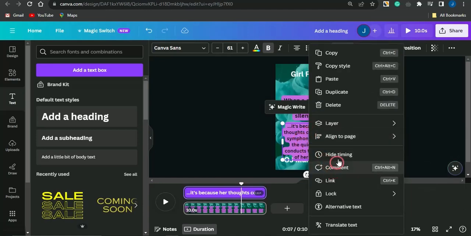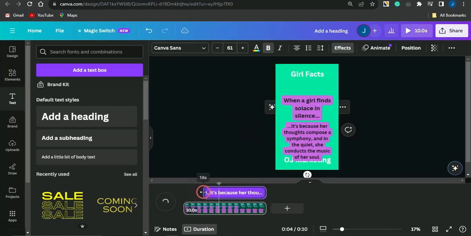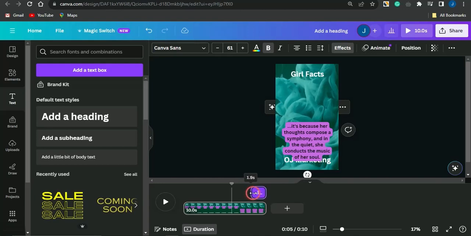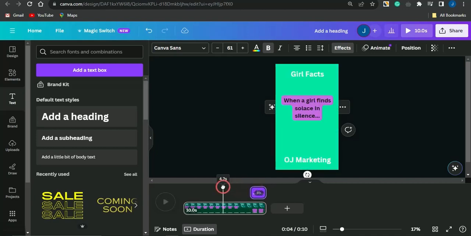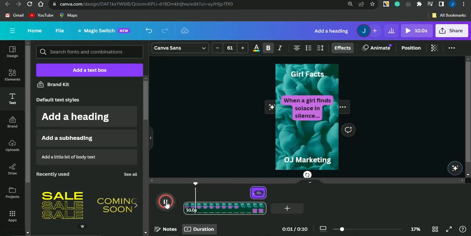So if I right click on this, I'm going to click on show timing. For this, I'm just going to bring this right here to this section. Maybe from that 7 seconds, you want to put in a 1 minute pause. Then you just leave this for 2 seconds. Why I'm leaving this for 2 seconds is because it's too short for them to read through that, and if they're reading through that, they need to watch the video again, and that helps your video in getting some views, and you get to make some money right there. So take a look at how the video is going to look.